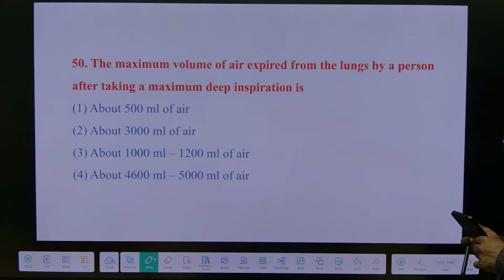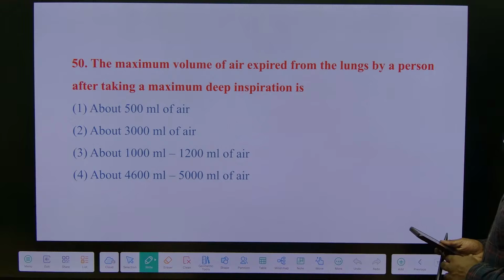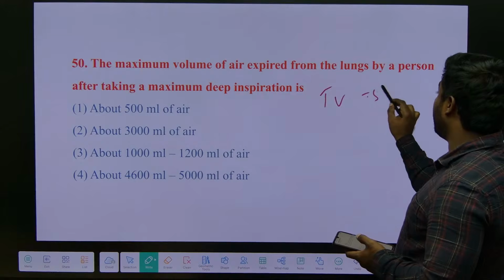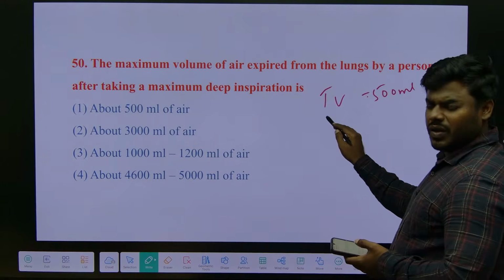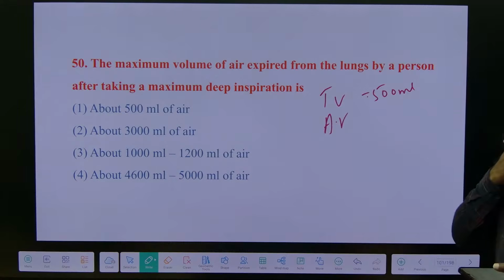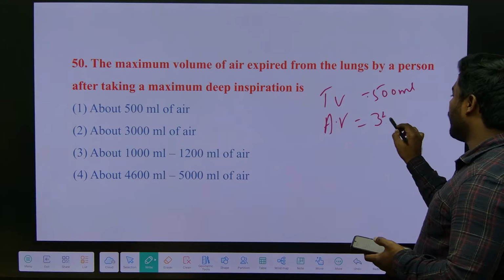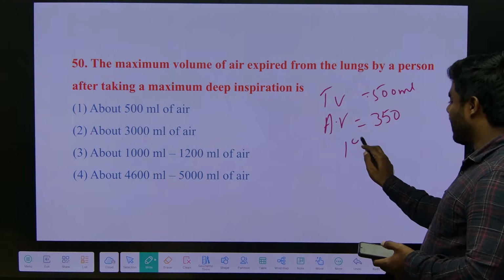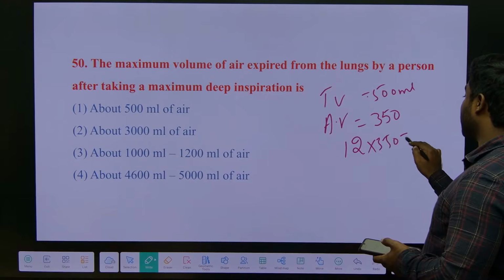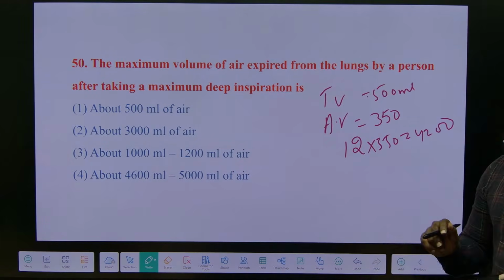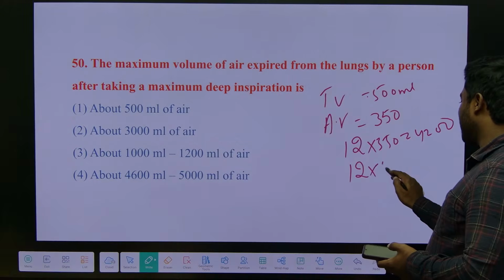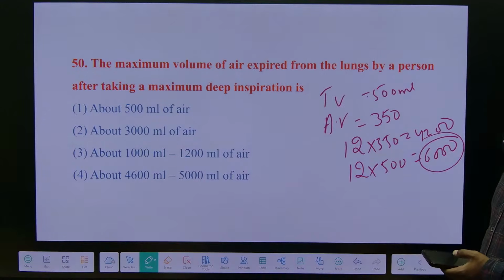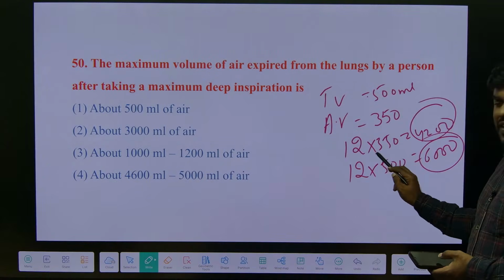IRV, ERV, so many times I explained this. How much is the tidal volume? 500 ml. Very good. Correct? What does alveolar ventilation mean? It means how much is moving to the alveoli. How many breaths will happen? 12. Correct? 12 into 350 is how much? 4,200. So if you consider the total, 12 into 500, this is 6,000. This is the total, but we should always consider how much of the air is reaching